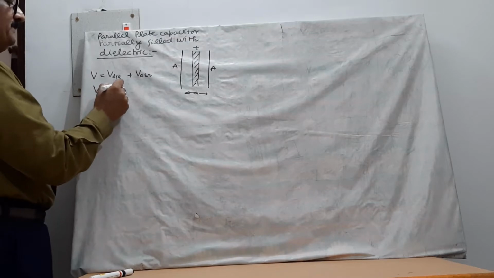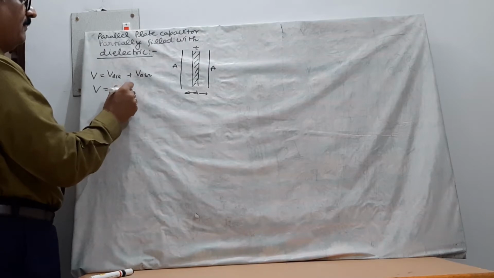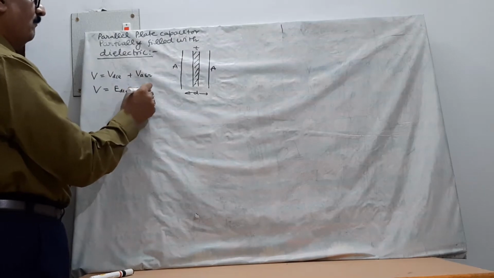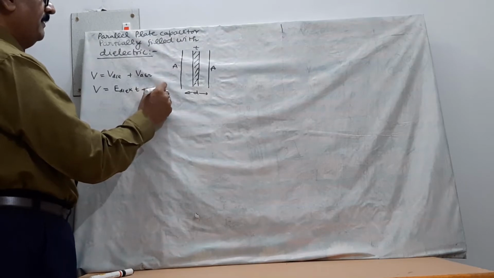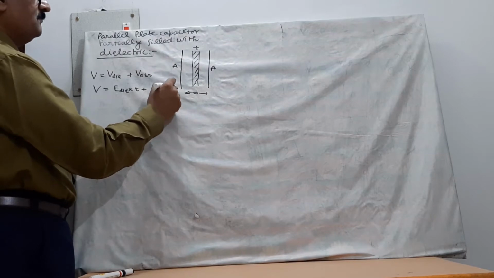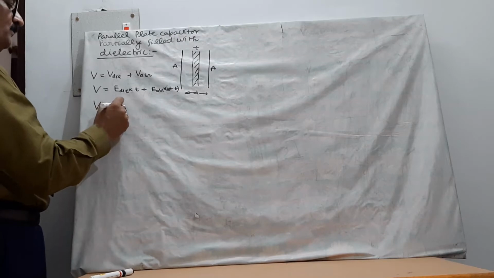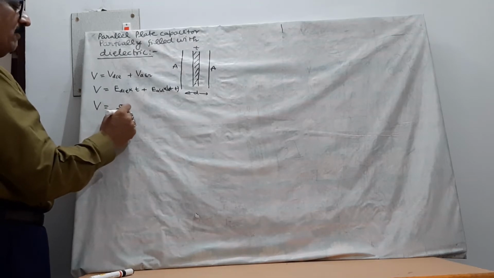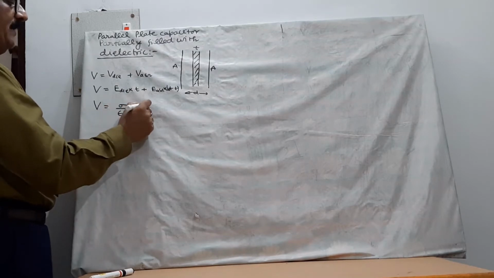Therefore, potential will be electric field in dielectric region into dielectric distance T, plus electric field in air region into air distance d minus T. So total potential will be equal to E in dielectric region, sigma upon epsilon naught K, into thickness T. It is the potential in dielectric region.